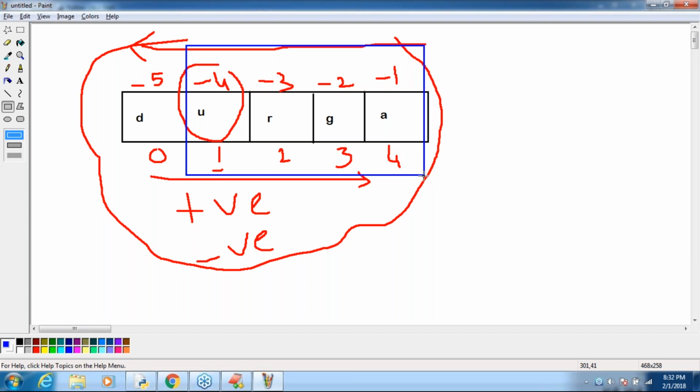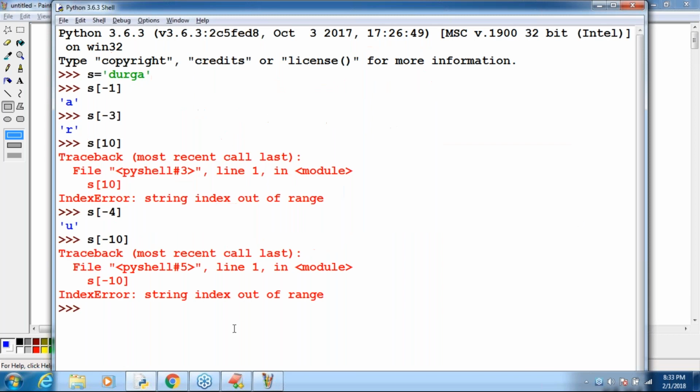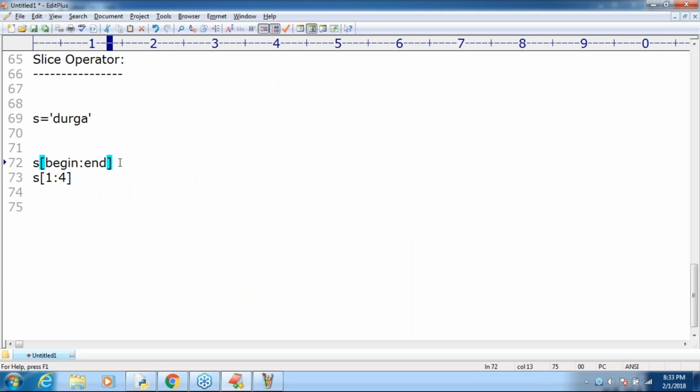Make sure, some people here have confusion, because in the answers I can see G and A both. The answer is until G only, not A. Almost 20 students are saying up to A, but it is G only. If you take s[begin:end], it returns the substring from the begin index to the end minus 1 index.